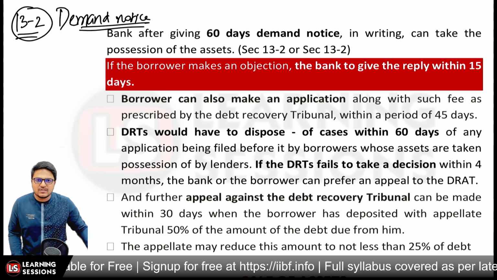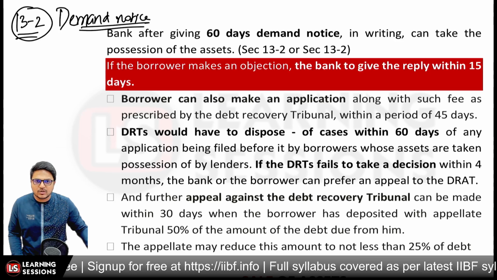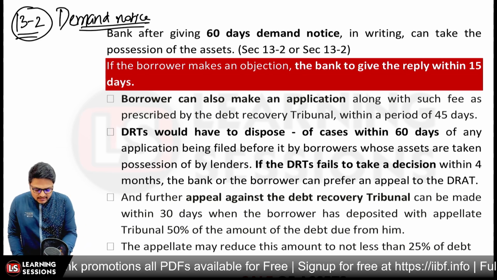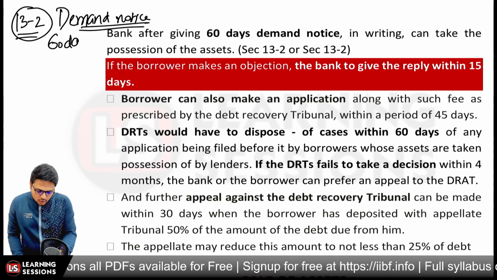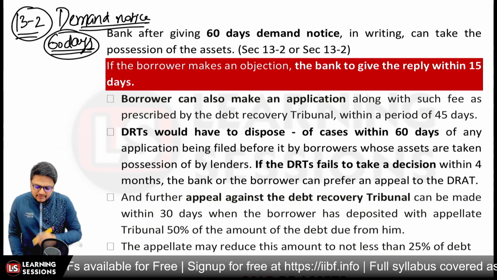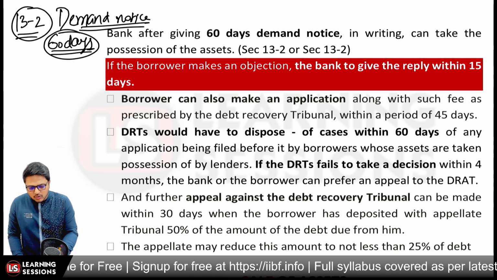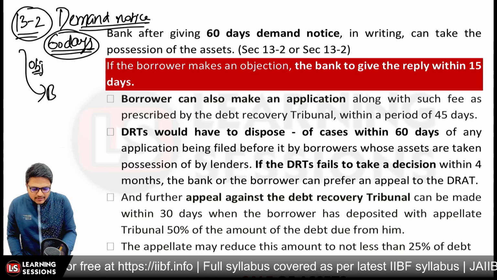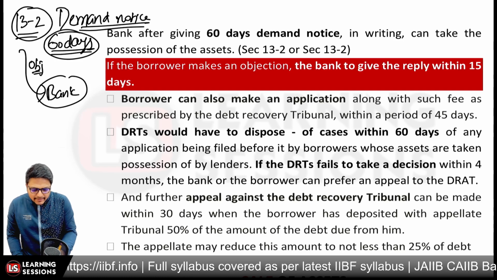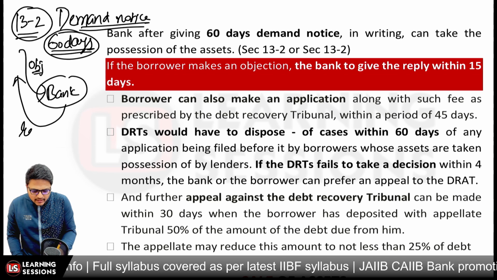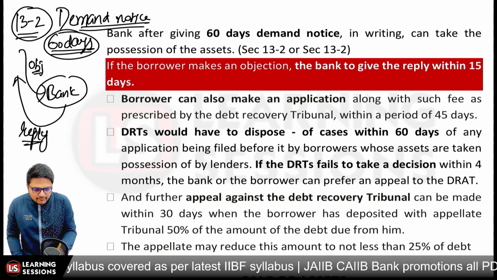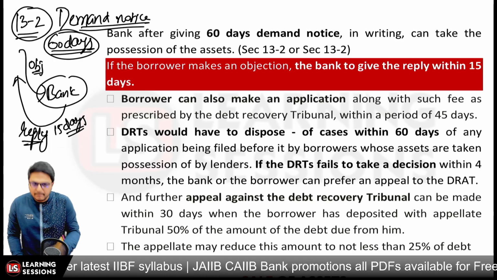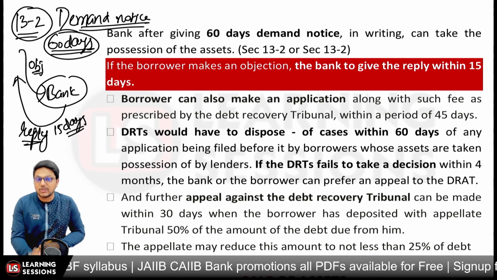So if the borrower has any kind of objection to this 60 days notice given to the borrower, the borrower can raise the objection to the bank, and the bank is to give the reply. The bank is to give the reply within a period of 15 days to that particular objection, right?